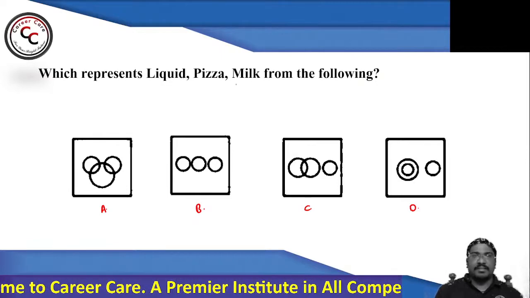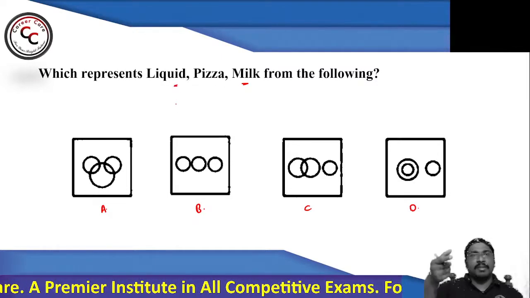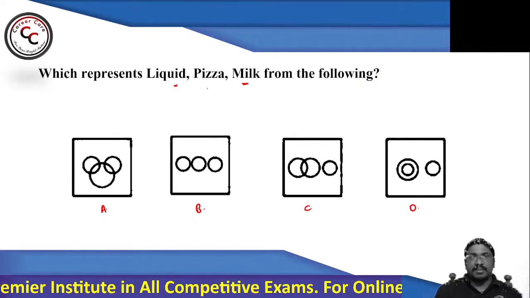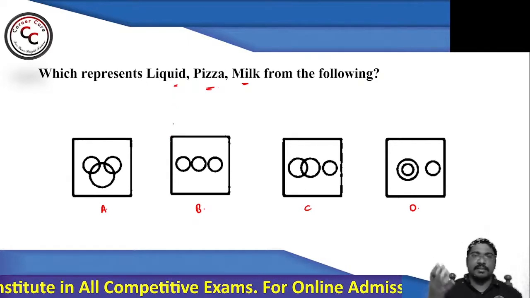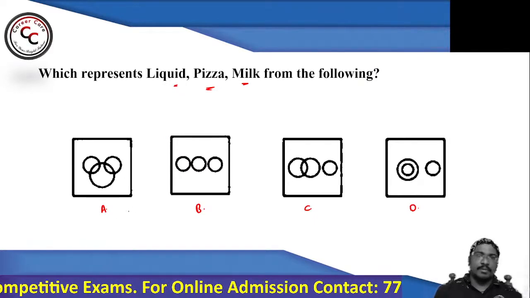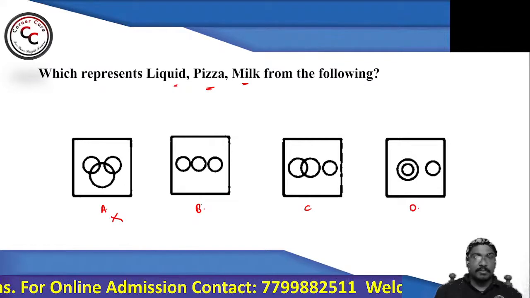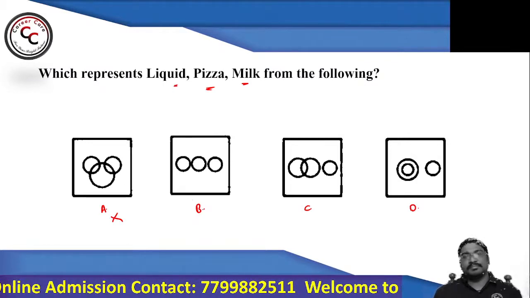Liquid, pizza, and milk. So we know that all milk is liquid. Milk will be in liquid form, and with pizza there is no connection at all. Why? Because pizza is round and a solid, not a liquid. So you cannot go for option A. Similarly, you cannot go for option B, because all three are different sets.